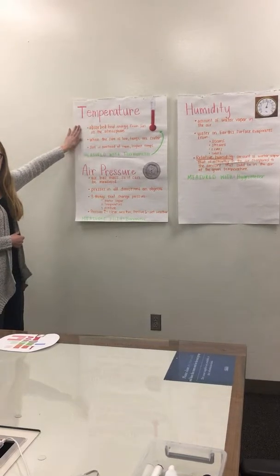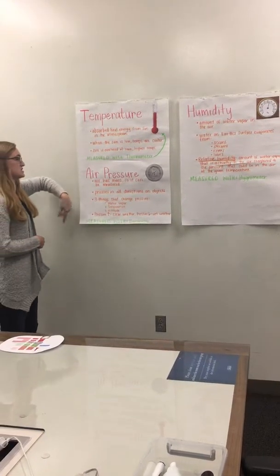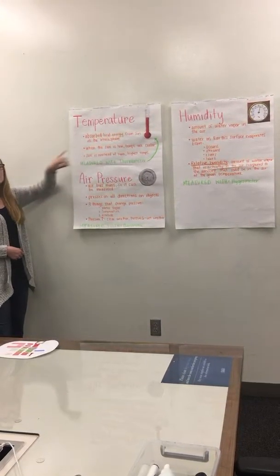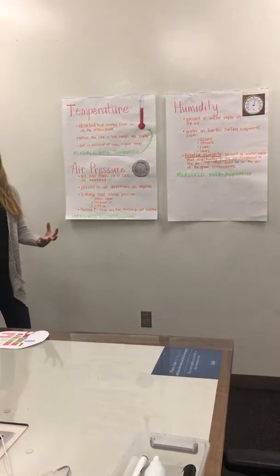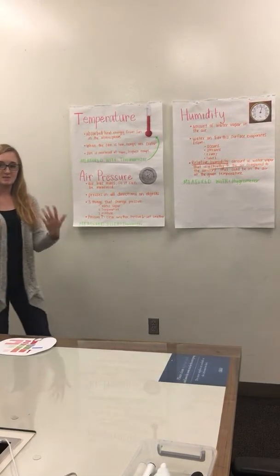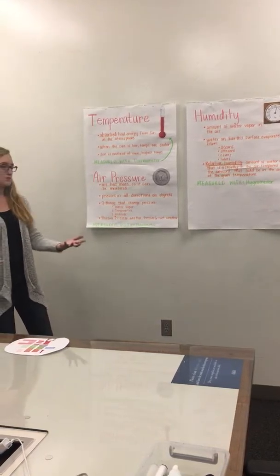The first thing we're going to talk about is temperature. We're talking about 3 different atmosphere changes and things that occur in our atmosphere. The first one is temperature. Temperature is absorbed heat energy from the sun that the earth warms up, and when the earth warms up, it escapes into our atmosphere and warms up the atmosphere, and that causes our day-to-day temperatures.